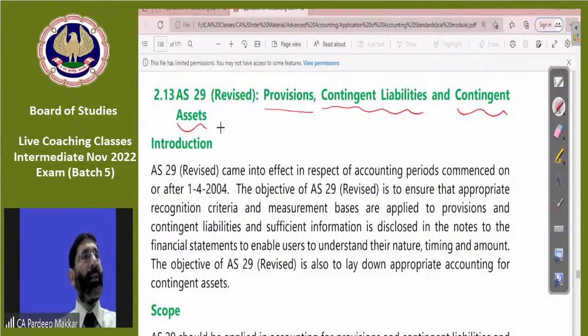One student has written, Aditi, AS 4 revised. Aditi, you will clear ICA in your first attempt, there's no problem. Remaining will also clear, but they must make some amendments in their knowledge.